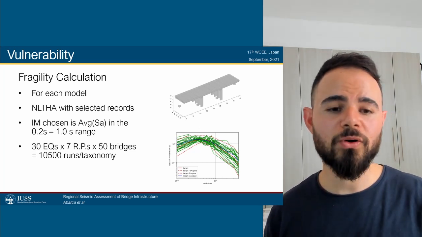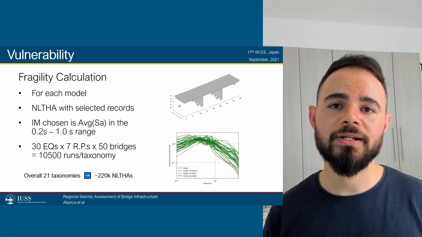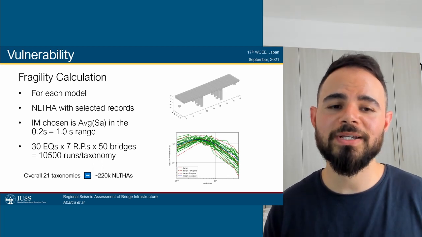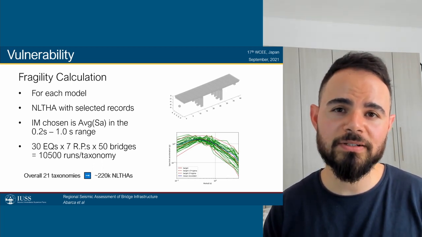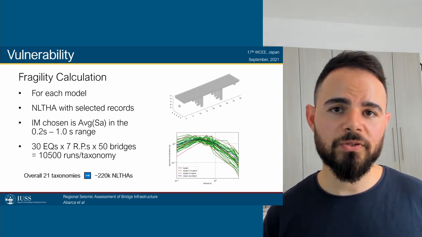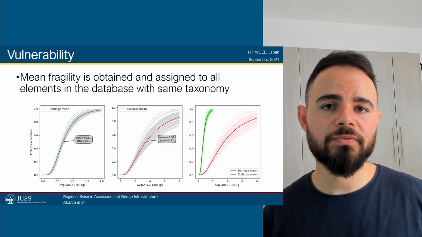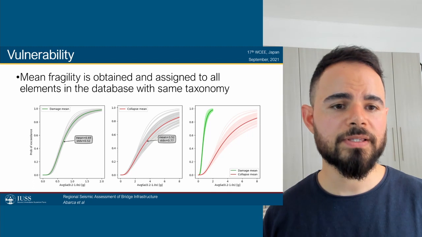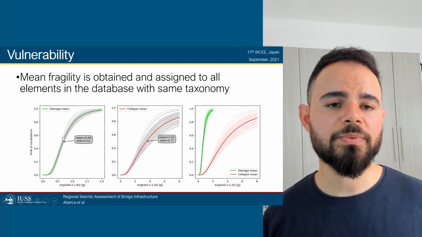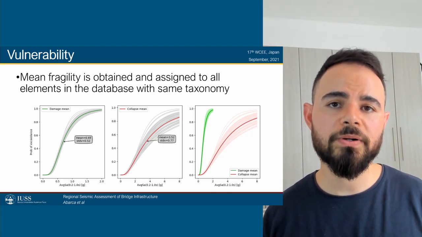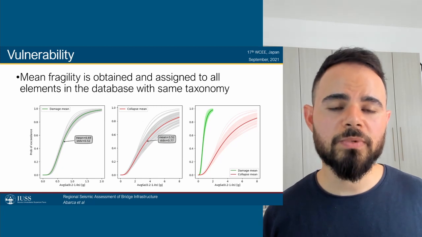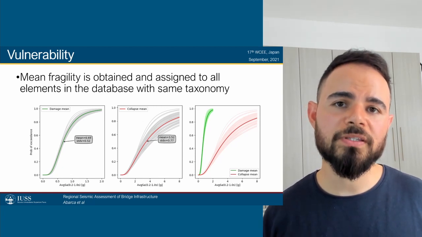Now, if you consider that overall for the 3 countries we defined 21 taxonomies, this means that we carried out over 220,000 nonlinear time history analyses. Once we have all of the results, we group them into each one of their taxonomy branches. Here, for example, each one of the gray lines would represent the fragility curve of each one of the numerical models that we did, and the green one would be the mean fragility for that specific taxonomy branch.